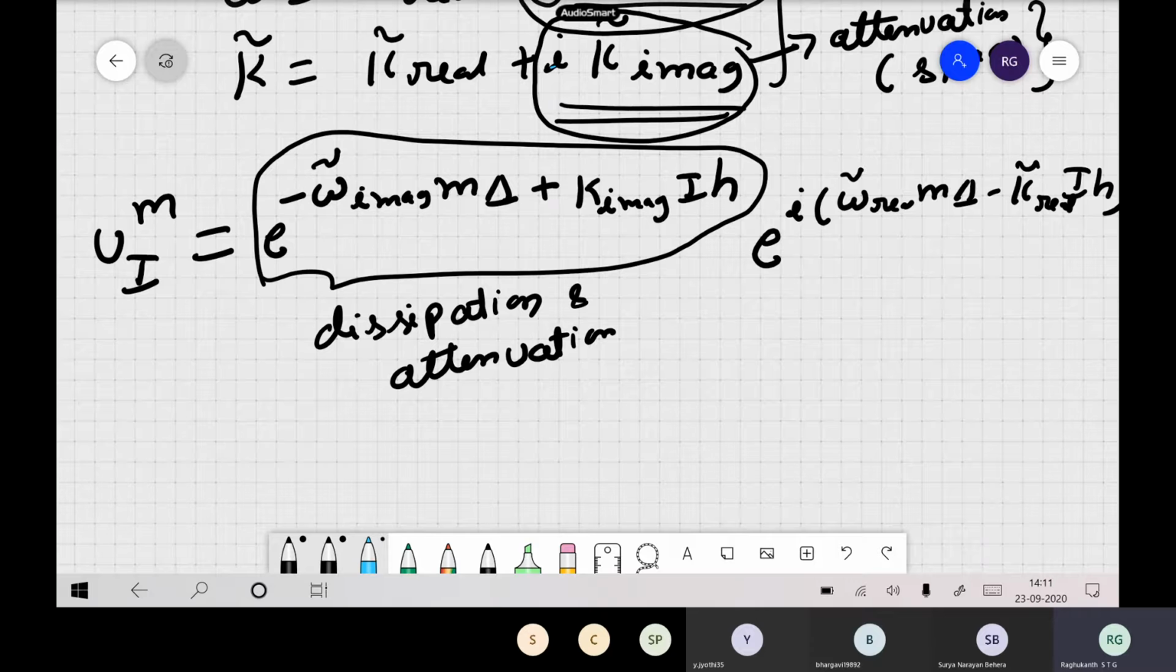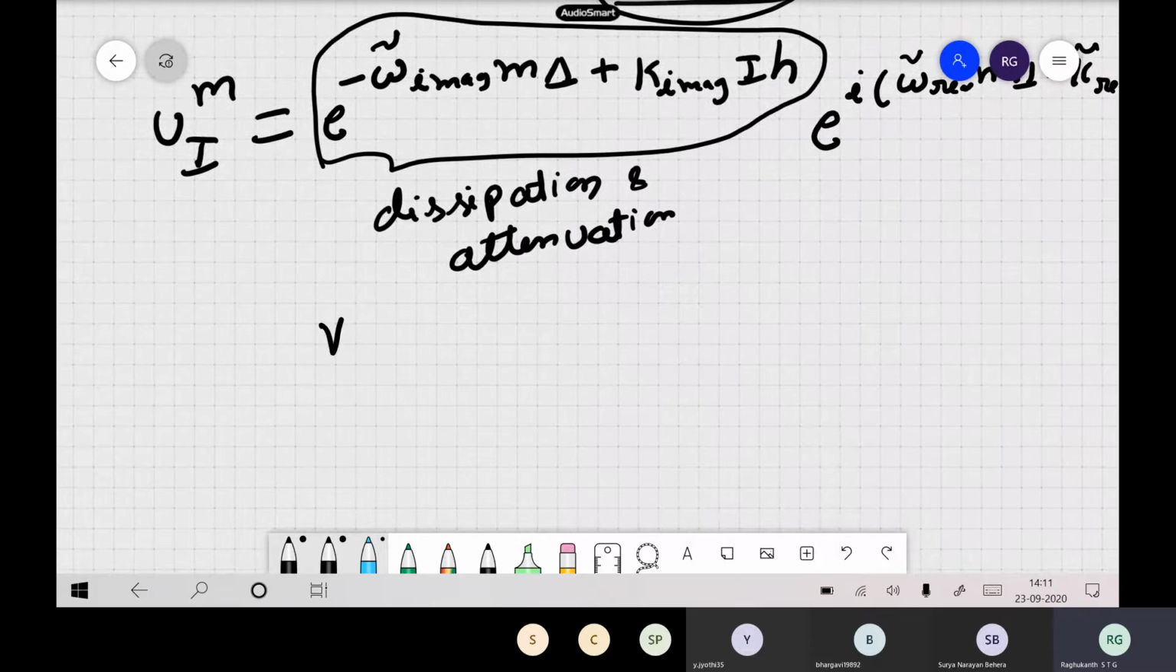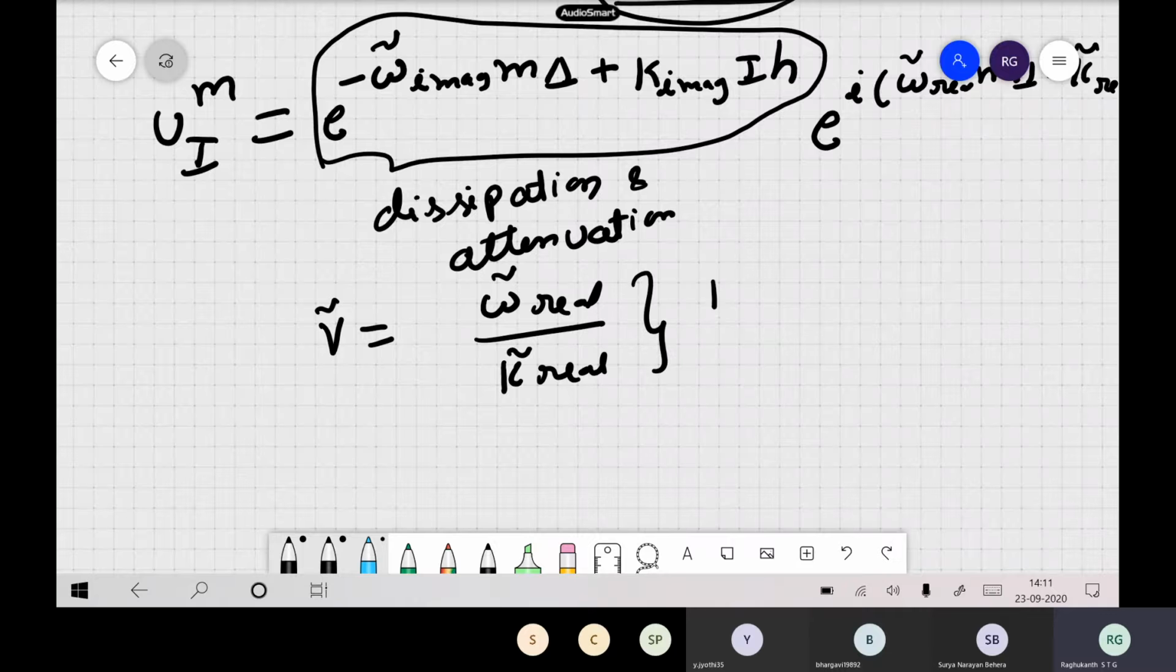So now the new phase velocity in your finite difference scheme becomes omega real by k, you see the real portion itself. So this is our phase velocity in the finite difference approach. When you discretize, of course you may have imaginary parts, but I am writing it in a general format. So this is our phase velocity.